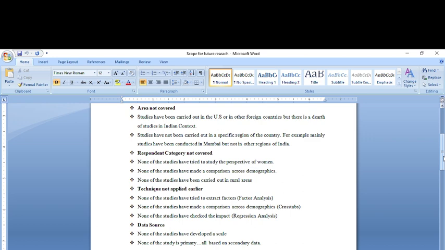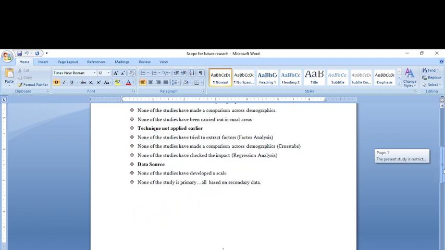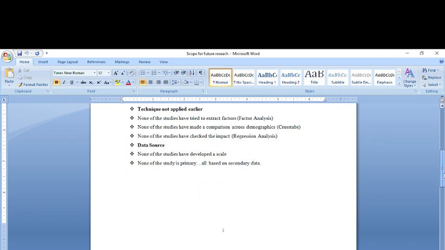Or I can also carry out, for example, I've studied the factors of mounting NPAs in banks using factor analysis. Now I can use regression to find out the importance of these factors, which factor is the most important factor in determining NPAs or causing NPAs in banks. So I can also develop a scale on the reasons for NPAs in banks. So this is what I can write in scope for future research.